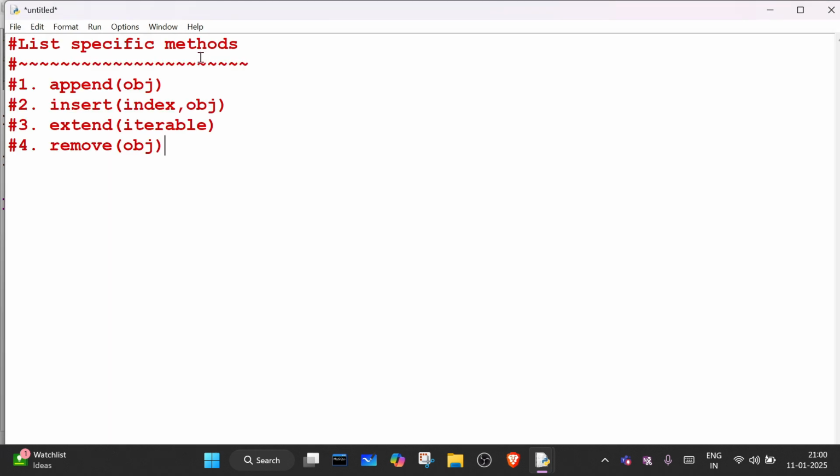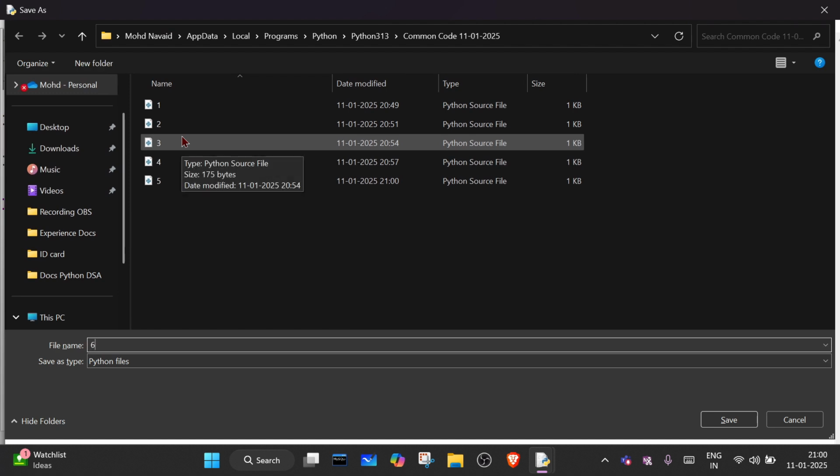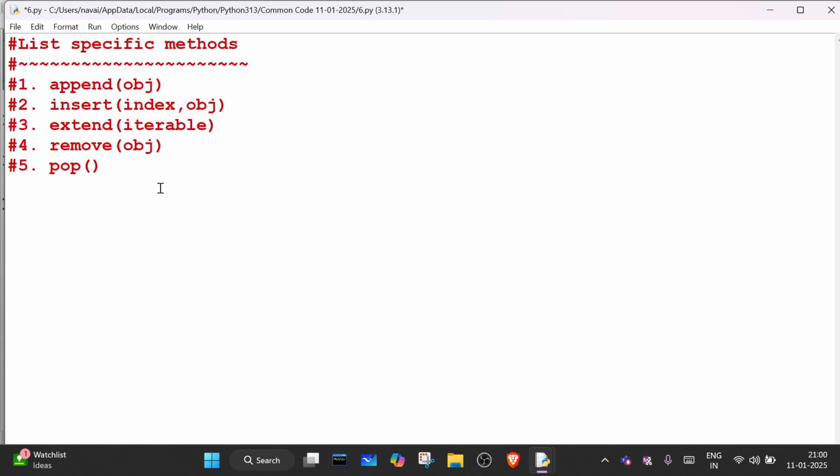Next is the fifth one. The fifth one is pop. In order to remove the elements, we have pop. Pop is also index based.